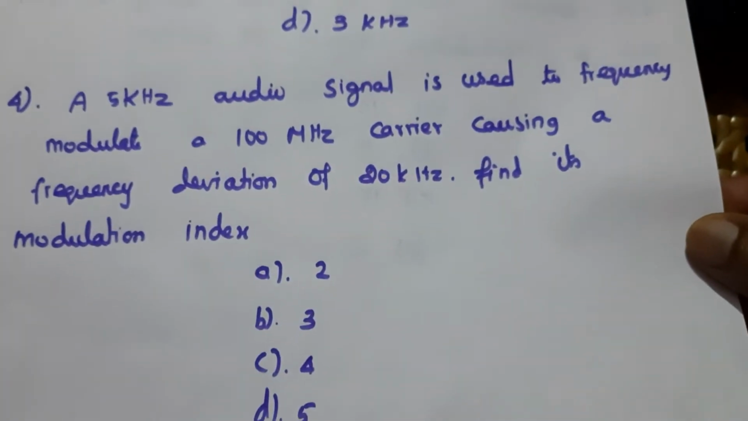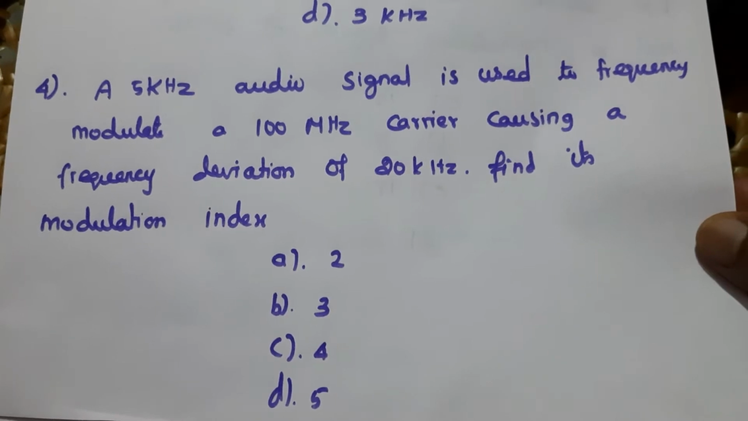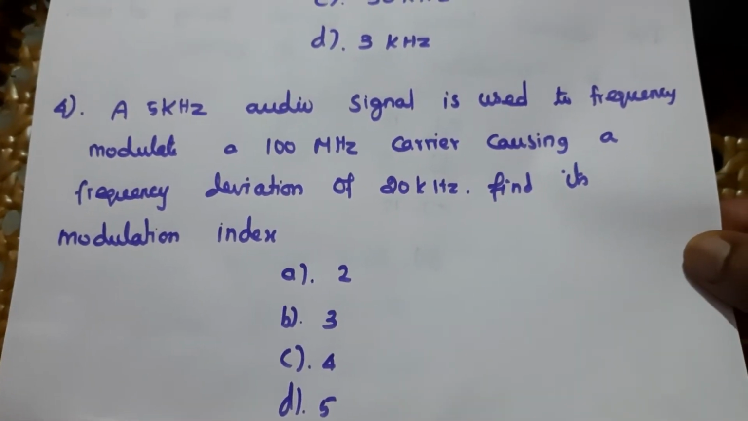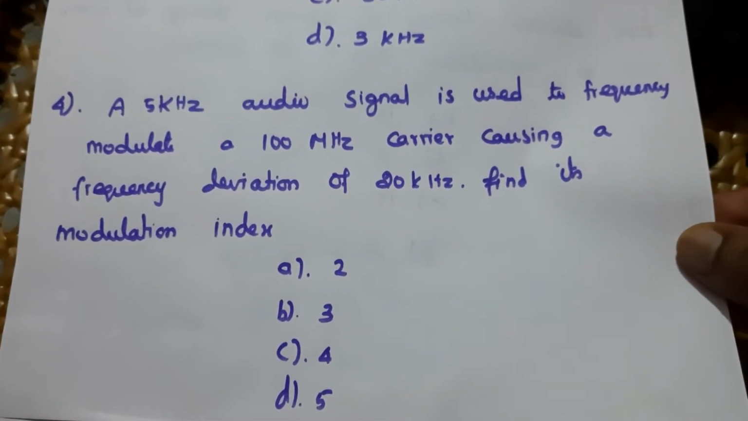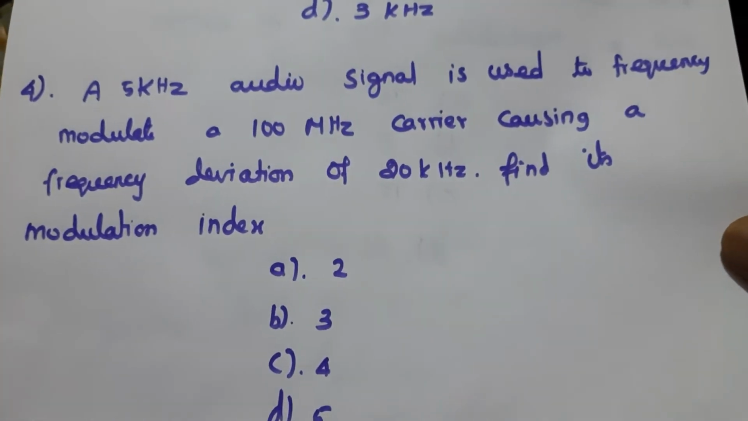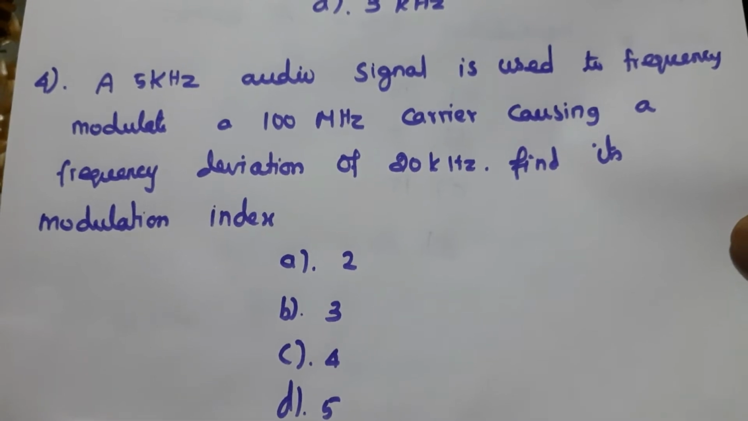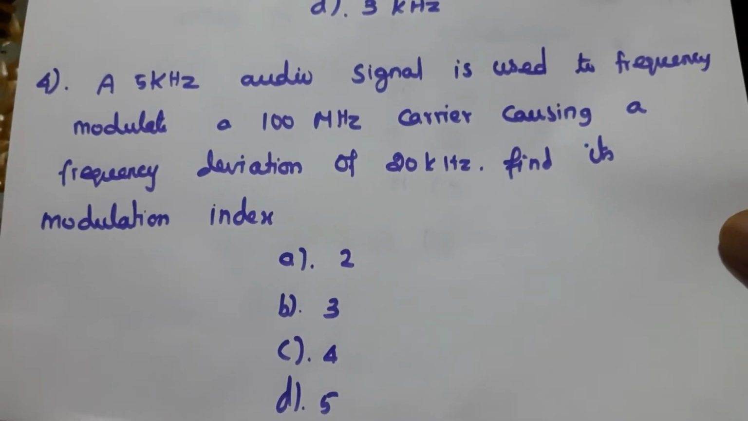Fourth question, a 5 kHz audio signal is used to frequency modulate a 100 MHz carrier, causing a frequency deviation of 20 kHz. Find its modulation index.